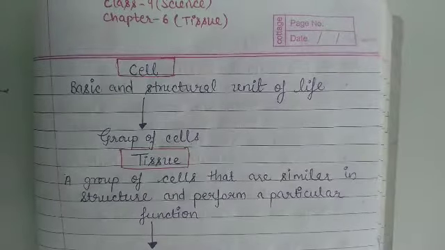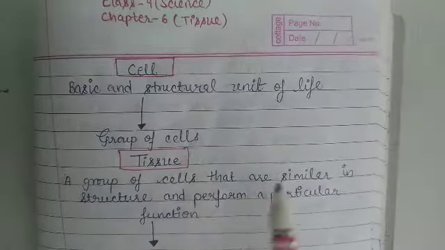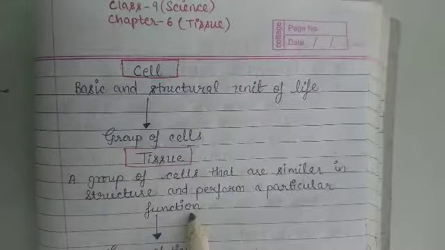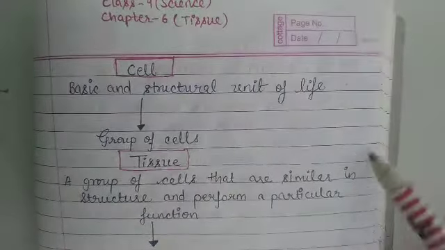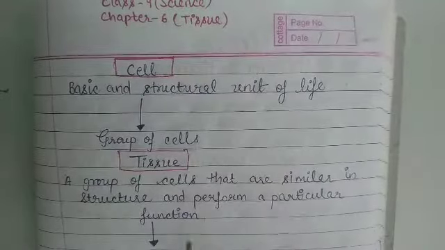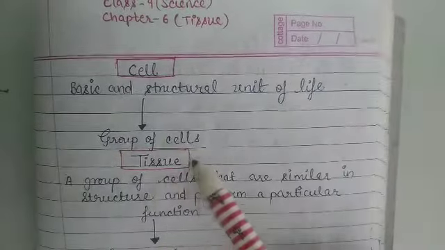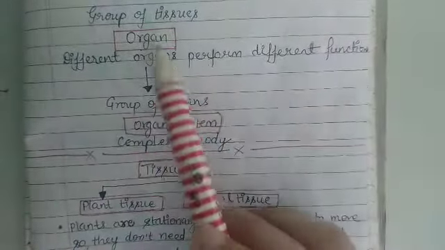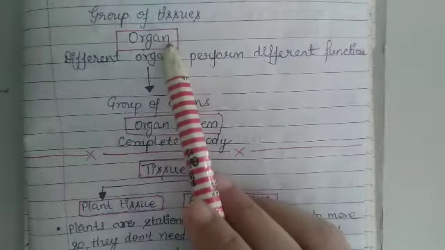So basically, what is a tissue? A group of cells that are similar in structure and perform a particular function. So many cells of the same structure and same function combine to form a tissue. And when a group of tissues combine, that is called an organ.